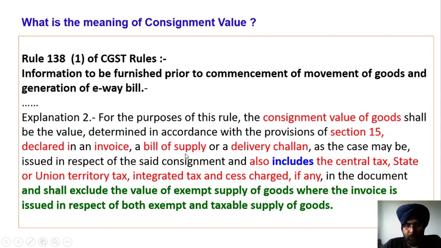In case of a bill of supply, there is no GST charged extra, but in case of a tax invoice, GST is also charged. So you have to take the invoice value including GST. But in case of a bill of supply or delivery challan, there may not be CGST or SGST charged. Therefore, if the value of supply includes both taxable supply and exempt supply, then the value of exempt supply of goods has to be excluded.